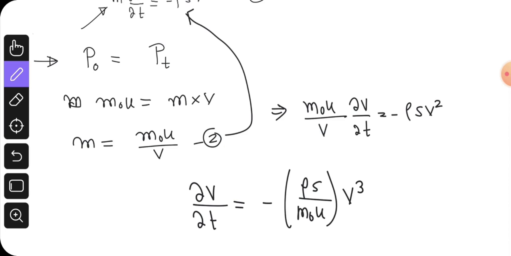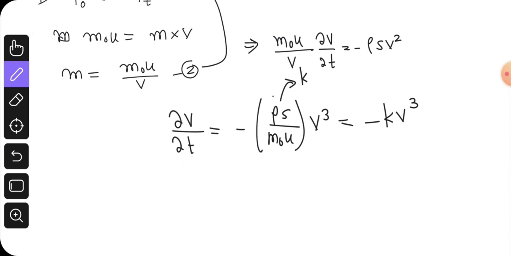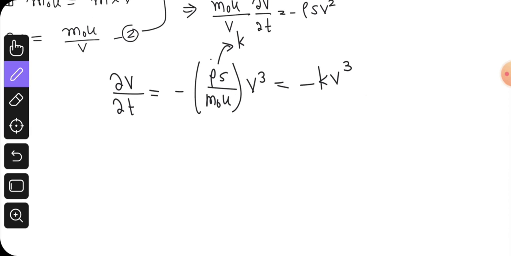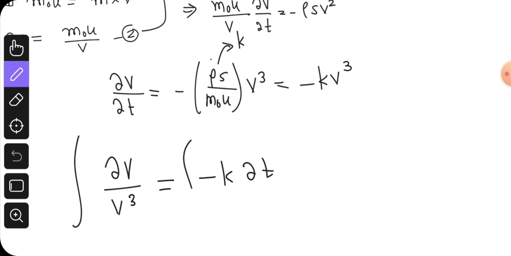For simplicity we will take this as a constant, small k. It is equal to small k v cube. Okay, so dv by v cube should equal minus k dt, right?